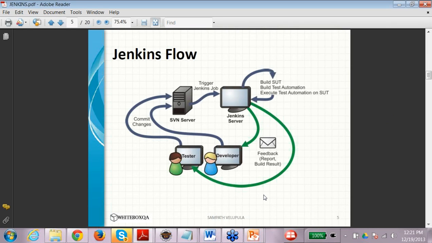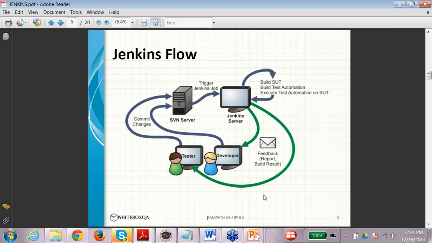These builds are ideally run nightly, so that there is less network traffic. And when you come to your desktop early in the morning, you can see the feedback and the report, and you can quickly make out if there are any changes you have done the previous day. You can quickly figure out the reasons why your application is failing or the tests are not passing, right?